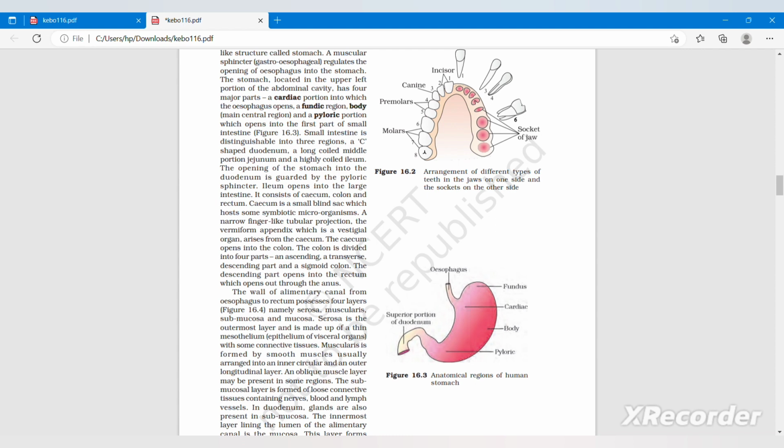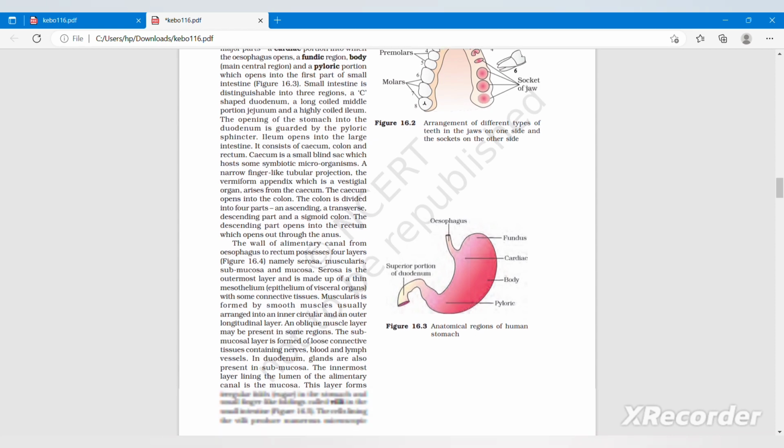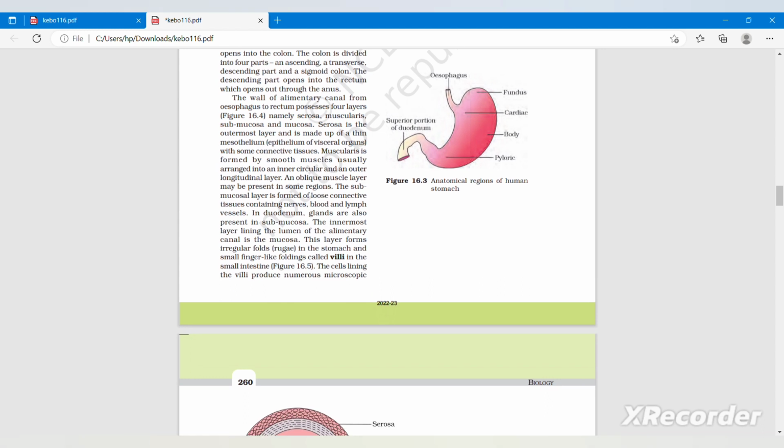In figure 16.2, the arrangement of different types of teeth in the jaw on one side and the sockets on the other side is given. And in figure 16.3, the anatomical regions of the human stomach are given. The wall of the alimentary canal from esophagus up to rectum possesses four layers, as given in figure 16.4, namely serosa, muscularis, submucosa, and mucosa.